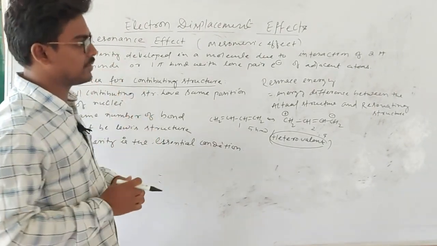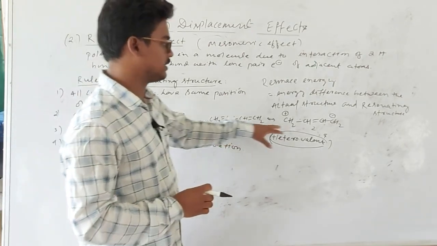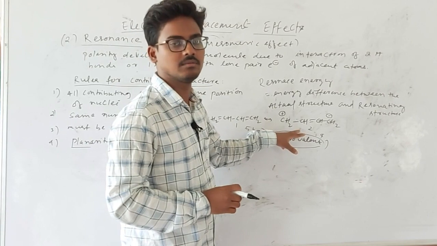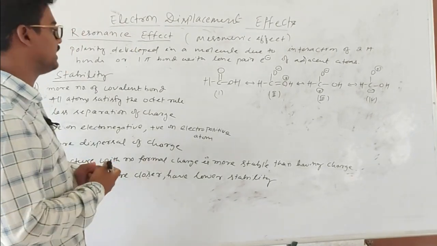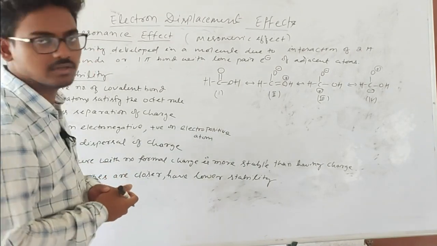Then I will tell about the stability of these contributing structures. We have written these two structures. Among them, which one will be the most stable? Here I will discuss the stability of the different canonical structures, or the resonating structures.